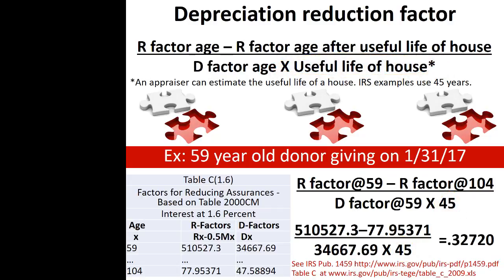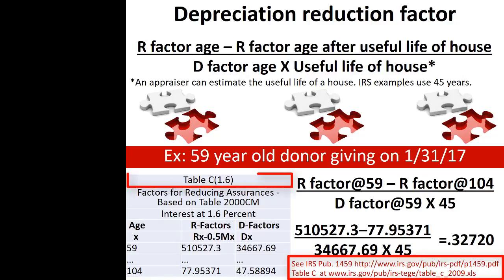Following the instructions of IRS Publication 1459, download Table C and scroll down to the segment titled with interest at 1.6%, or whatever the appropriate Section 7520 rate is for the date of the transaction.